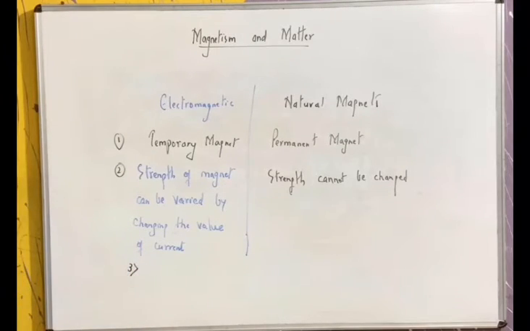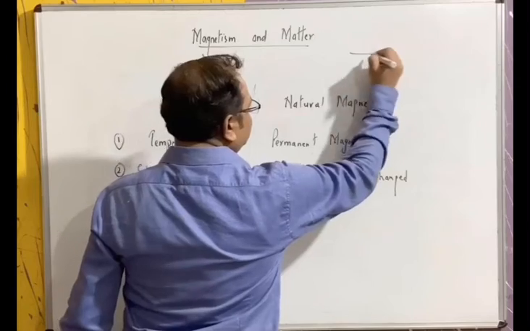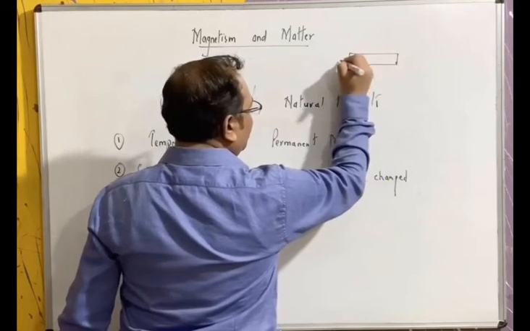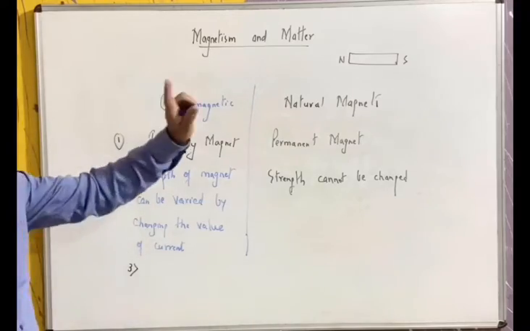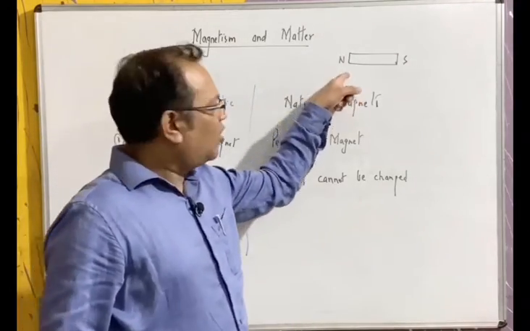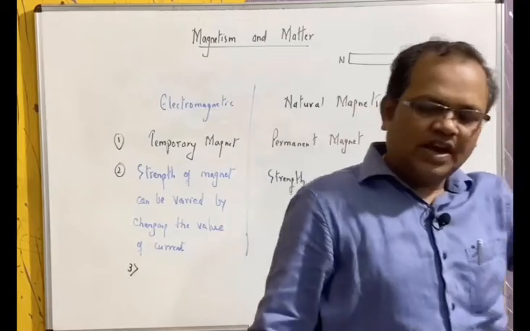Next point, polarity. We all know that all magnets have two poles, north pole and south pole. In a permanent magnet, if it is north, it will always be north. If it is south, it will always be south.